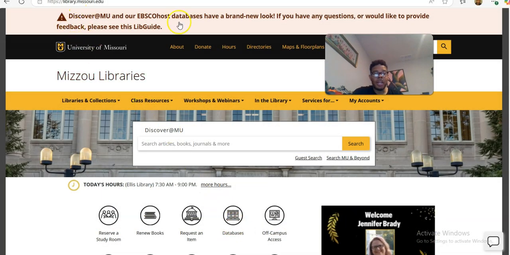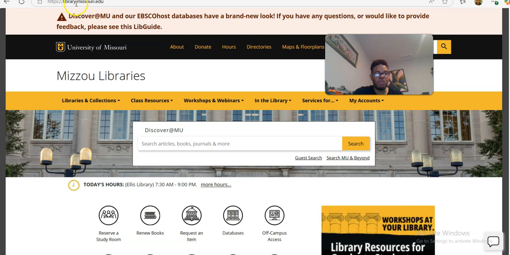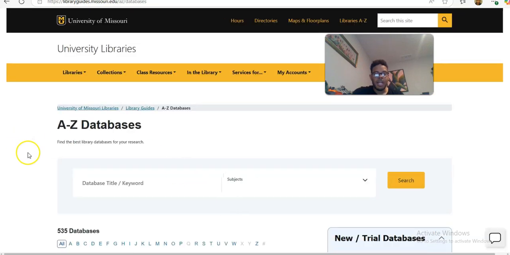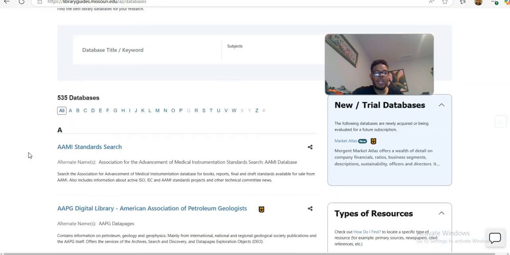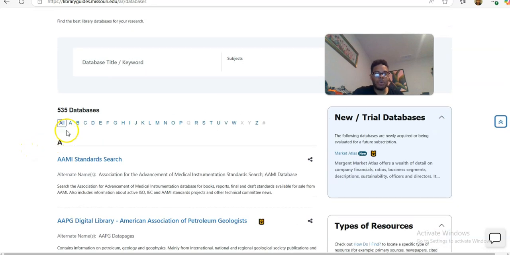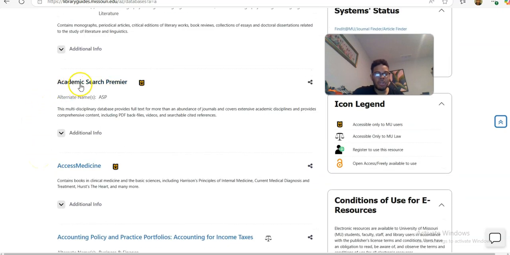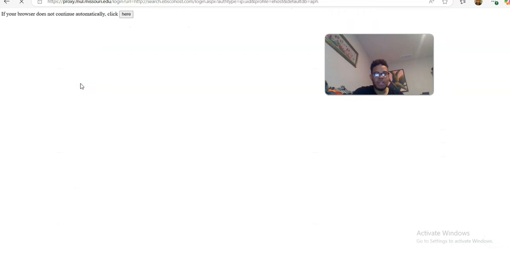When you want to find your library databases, you can go to the Mizzou Library's homepage, which is library.mizzou.edu, and then you can go to databases. And you can get them in alphabetical order. So for that first one, we can go to this A, and we can go to Academic Search Premier. Go in here.